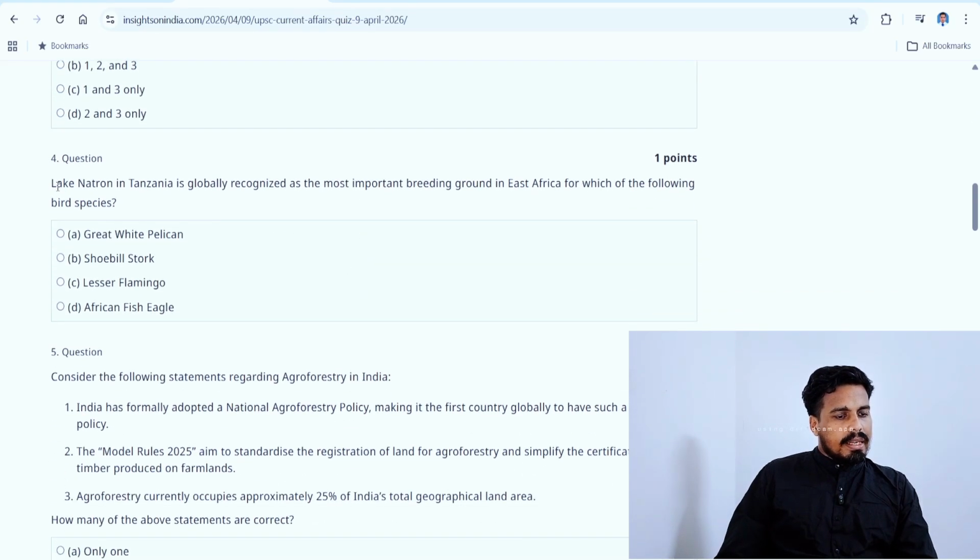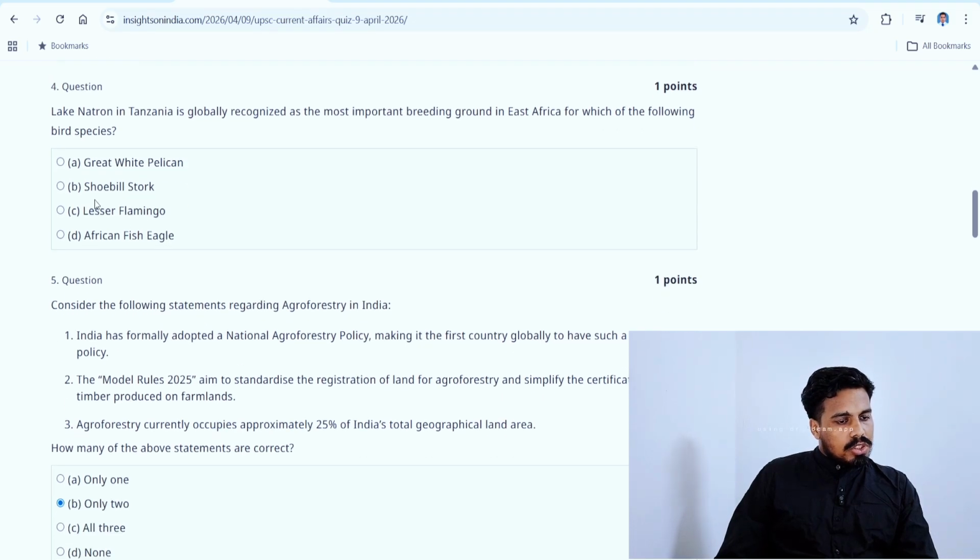Fourth one: Lake Natron in Tanzania is a breeding ground for which bird species? Very difficult one. So we eliminated pelican. Now we have shoebill stork, lesser flamingo, and African fish eagle. See, we are going for the extreme step here. What is extreme step in MCQ? We are only considering B and C. Let's try our luck here. So we are eliminating A and D, since B and C have more chance of being the right answer.